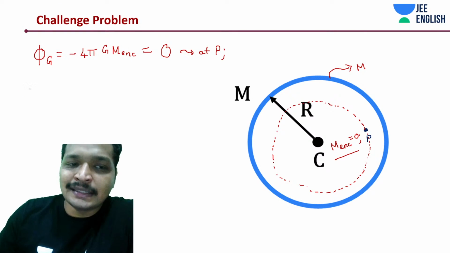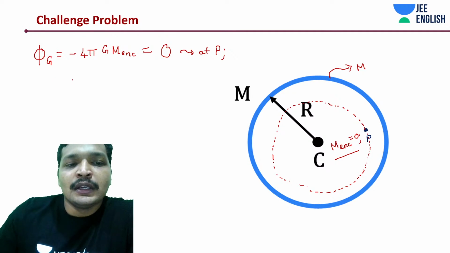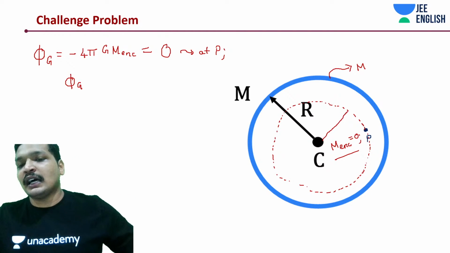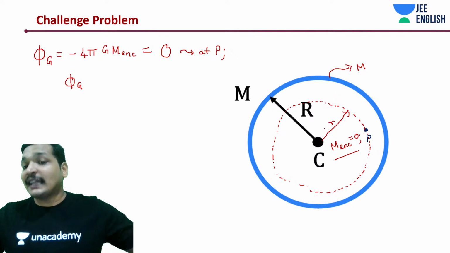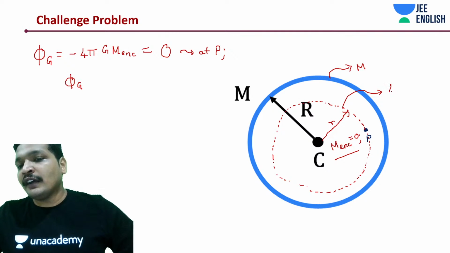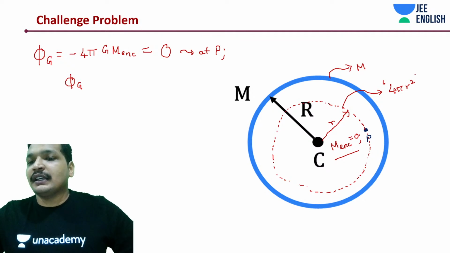Hence, we can simply state that the gravitational flux is 0. Let's say this is at a distance r. It's again a shell. What is the surface area? It's going to have 4 pi r squared, small r squared, surface area.